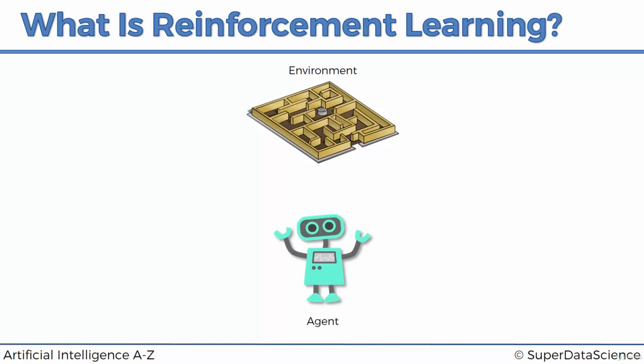And here we've got an agent. The agent is our artificial intelligence. That's the person, or that's the mind that's going to be navigating these environments and learning from the feedback that the environments are going to be giving it in order to perform certain actions.